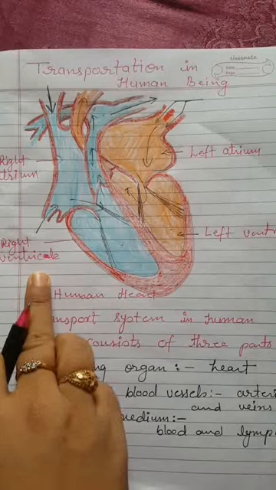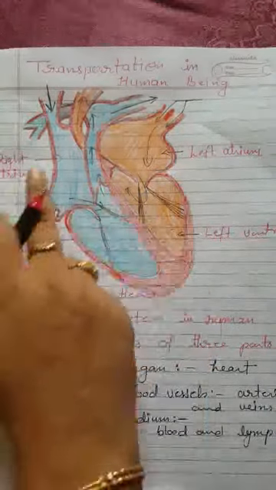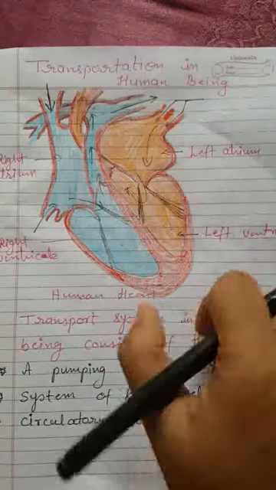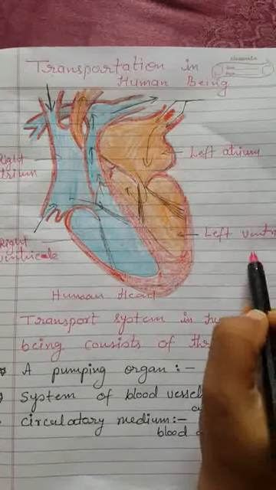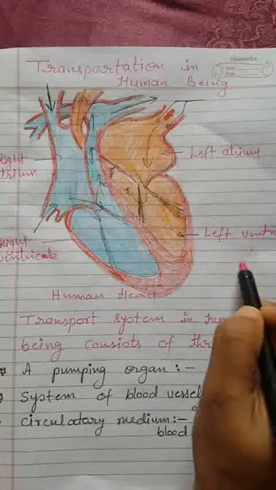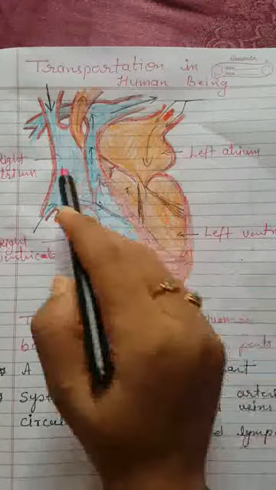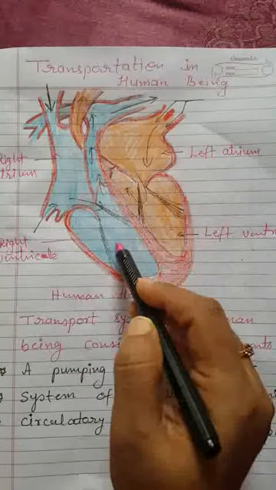Do not confuse atrium and ventricle. Upper chambers are atria and lower are ventricles. Atrium, A comes first, V comes later. So first is atrium and then ventricle. This is the left atrium, this is the left ventricle, this is the right atrium, this is the right ventricle.